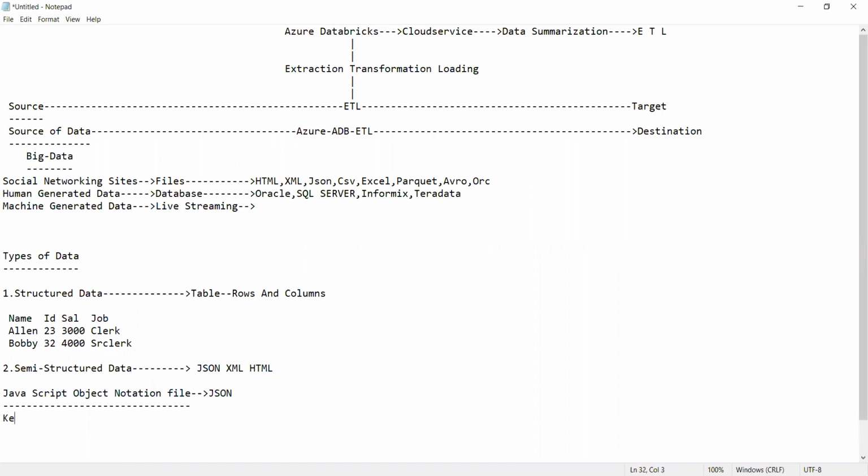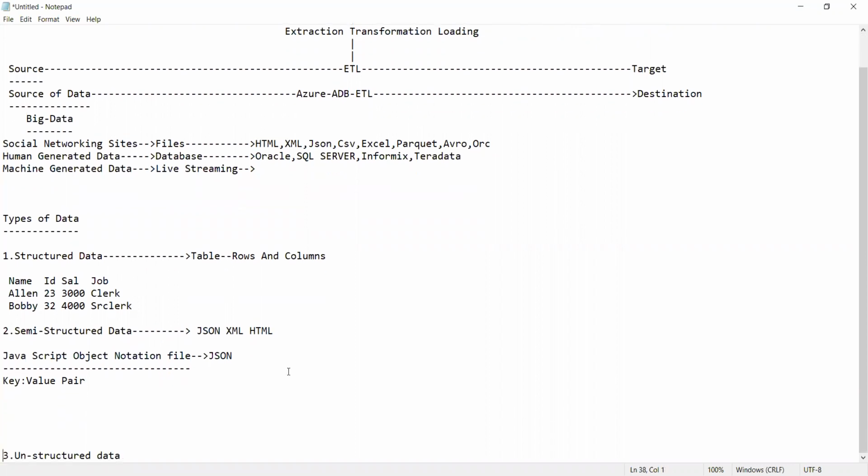Key value pair. So guys, I'll explain now what a key value pair is. Can you see here? What is a key? Keys are always called columns. So now tell me, what is the key here? First, the data will be recorded in key value pairs and in curly braces. This is the opening brace and this is the closing brace.